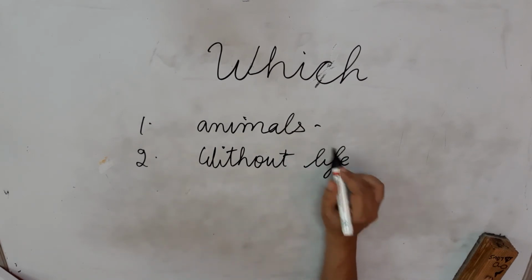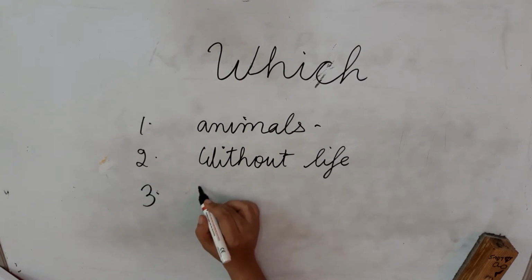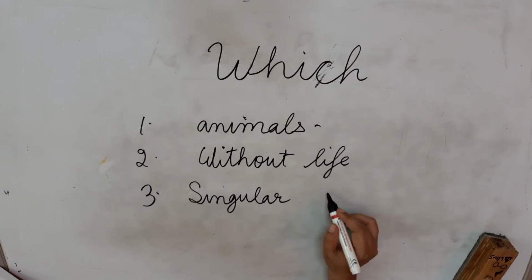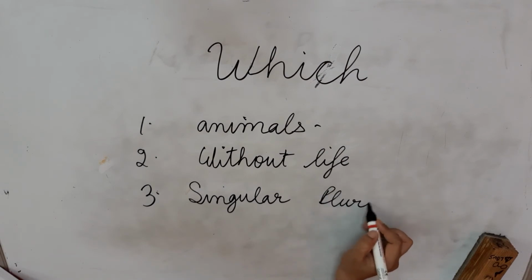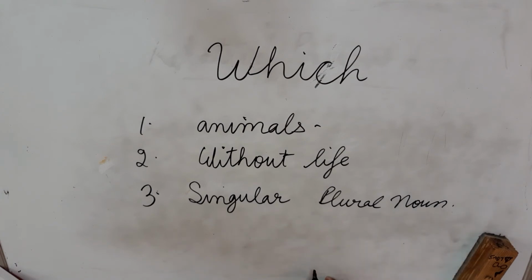Then it may refer to a singular or plural noun. It can be used both for singular as well as for plural nouns. So there is no problem that you have to think about whether it is singular or plural.